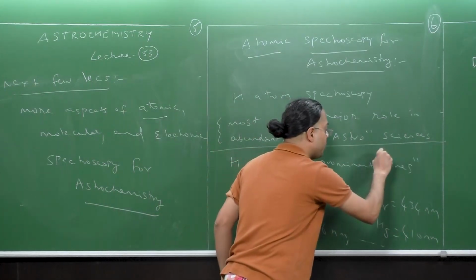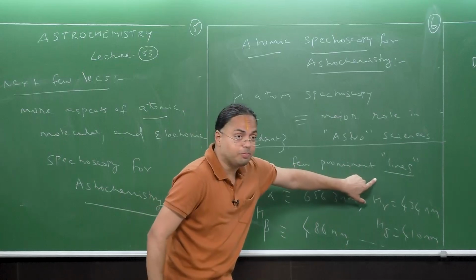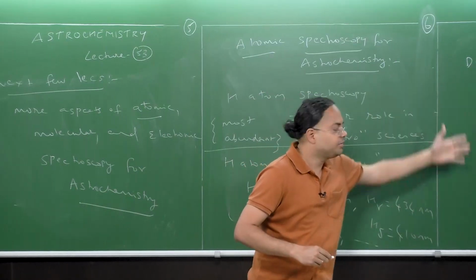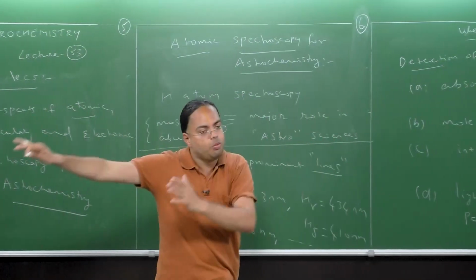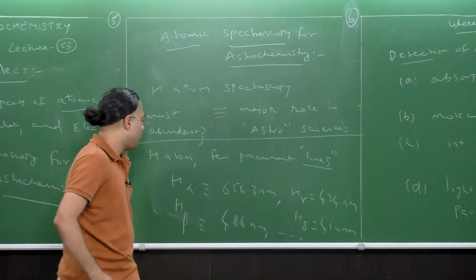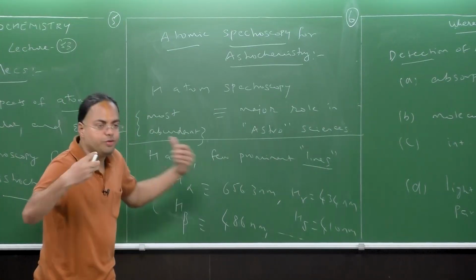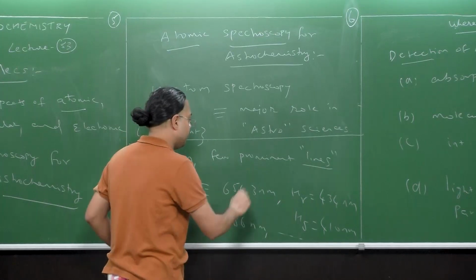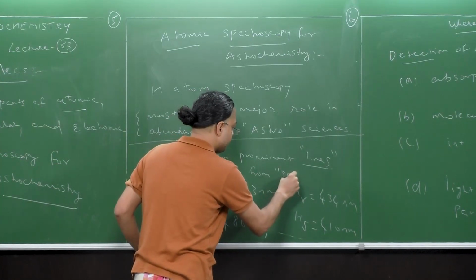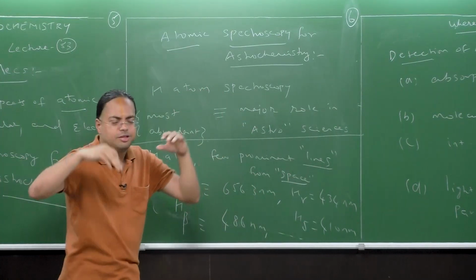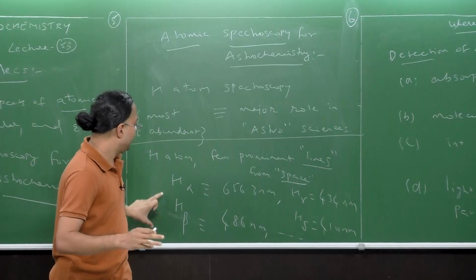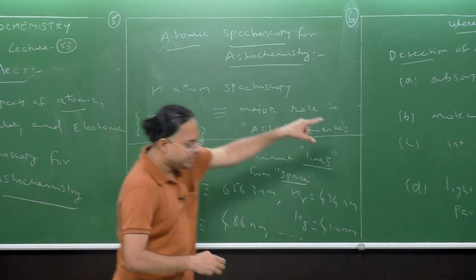I hope by now I don't need to explain why these lines come up, because we spent at least 2 or 3 lectures explaining what a spectral line is, what causes it, and so on. We had to undergo so much training in all these aspects that now we can use the language and jargon pretty readily. So these prominent lines are often seen in the spectra of interstellar objects, prominent lines from space. I'm just calling space the interstellar medium, very vaguely. So in a lot of sources, these 4 lines are seen.